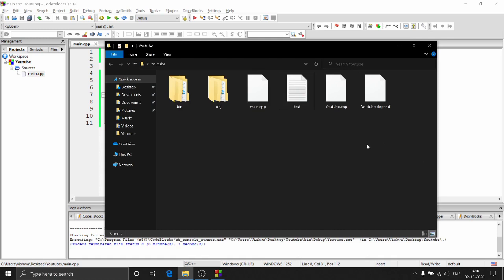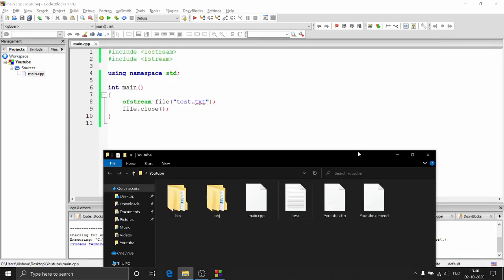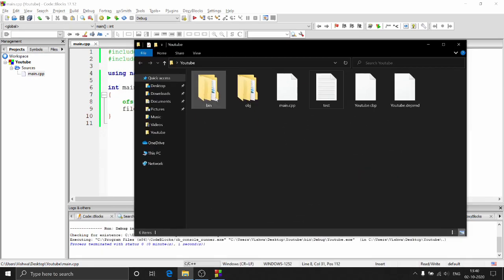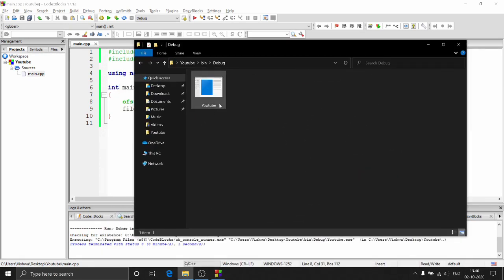What happens is even if it exists, it will be overwritten and a new file will be created with the same name, right? It's just like you're deleting it and creating it again with the same name. And it will always be created in the same directory from where you run the program. Since I'm running it from main.cpp, it's creating it in this directory. And if you go to bin debug, here you will have the exe file, right?